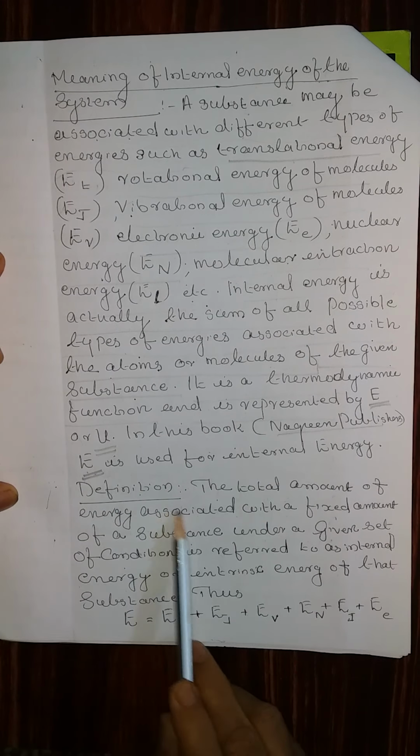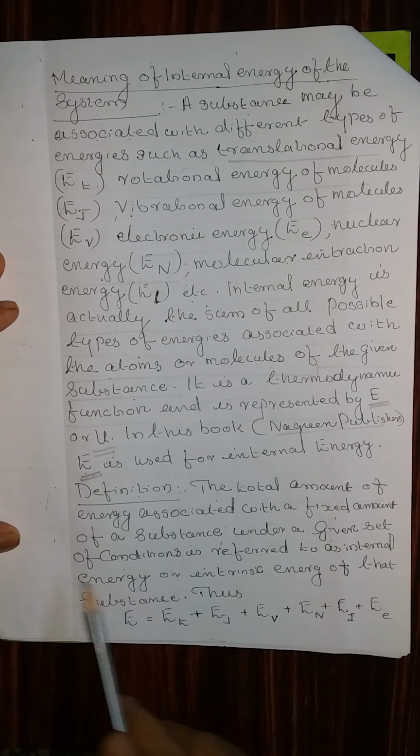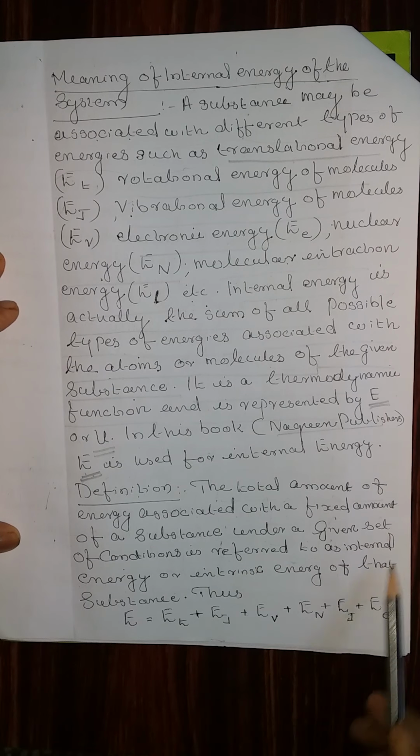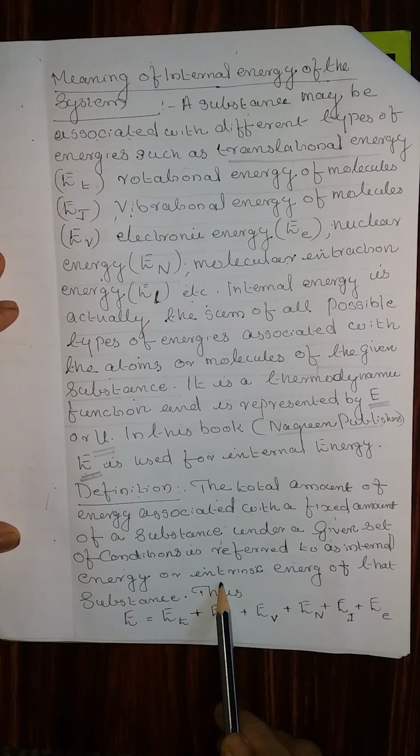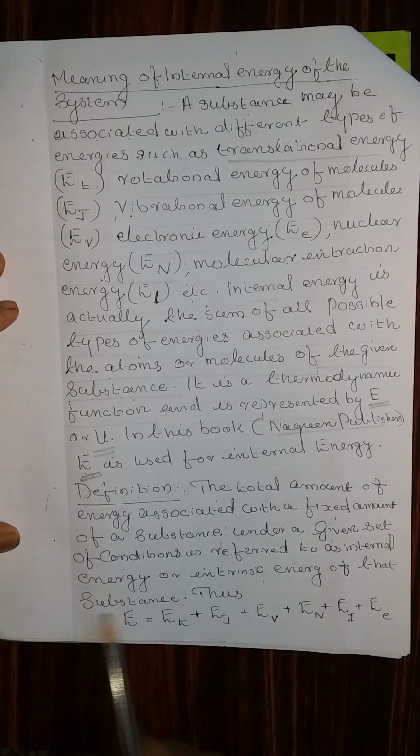Now, definition. The total amount of energy associated with a fixed amount of the substance under a given set of conditions is referred to as internal energy or intrinsic energy of that system, of that substance.